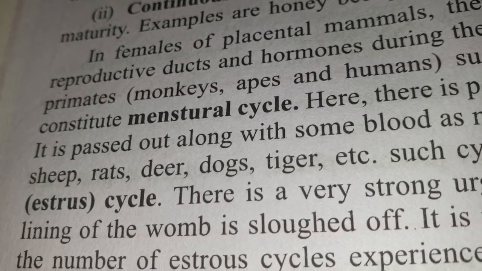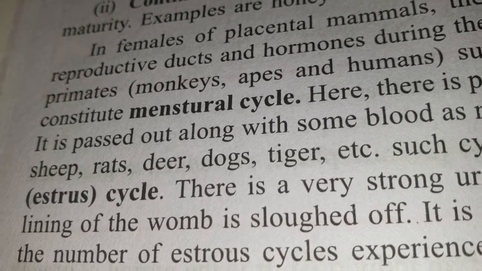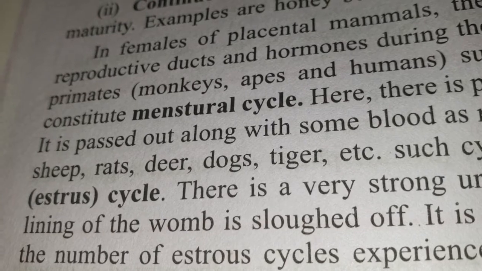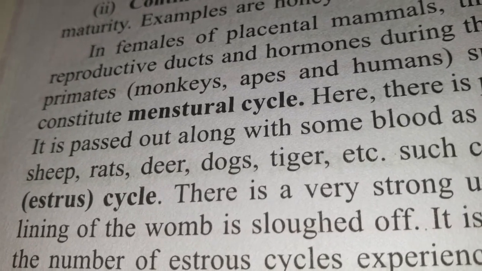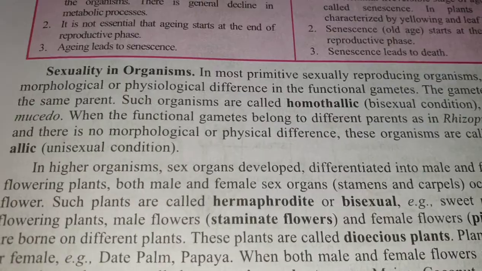And if it occurs in non-primates, then we call it the estrus cycle. Very simple. The reproductive cycle of primates is called the menstrual cycle, and that of non-primates is called the estrus cycle.